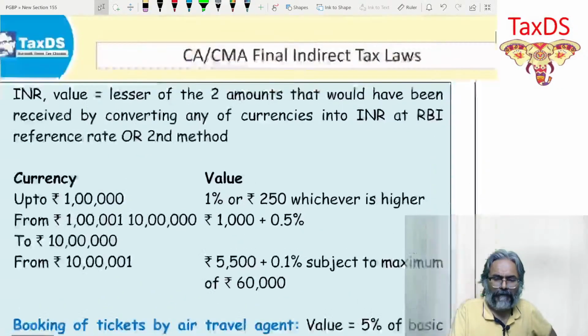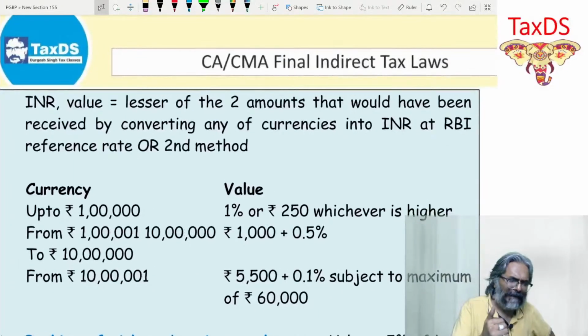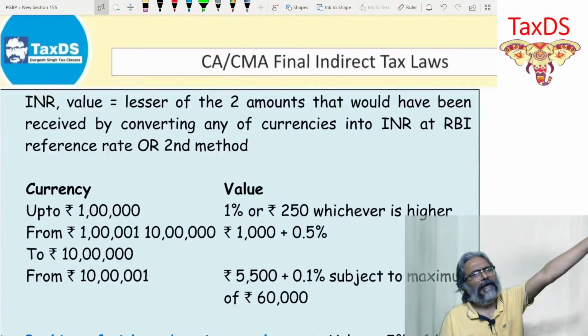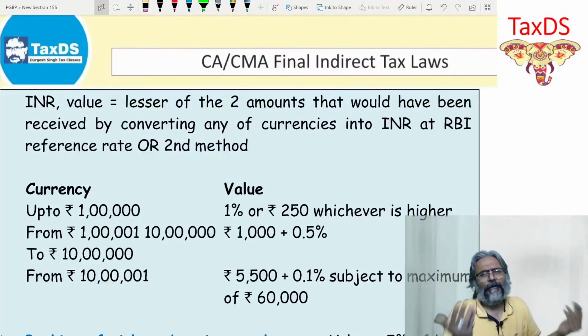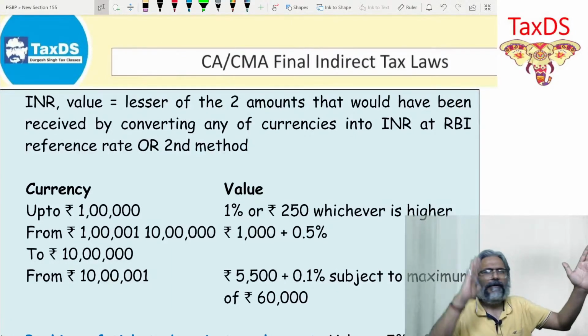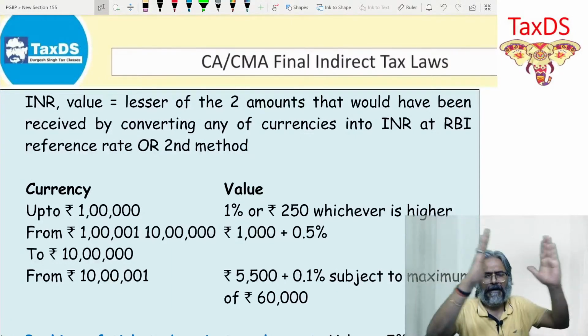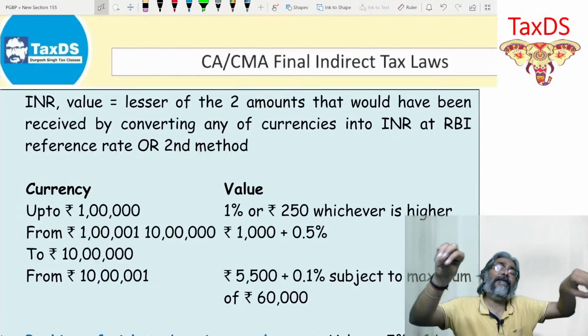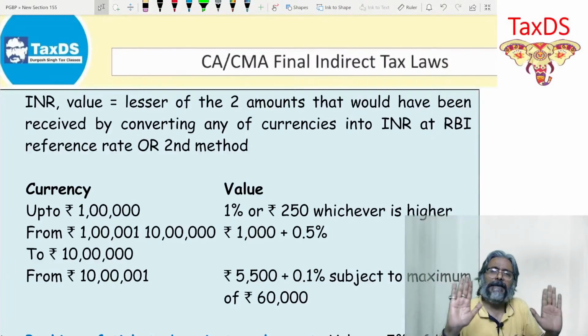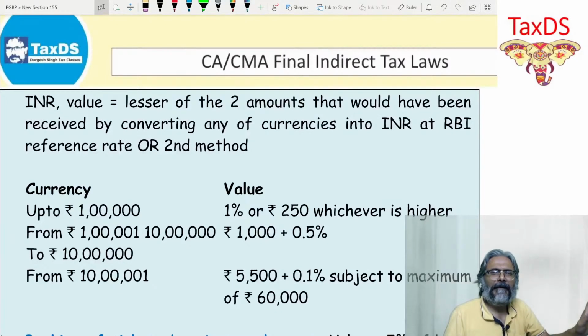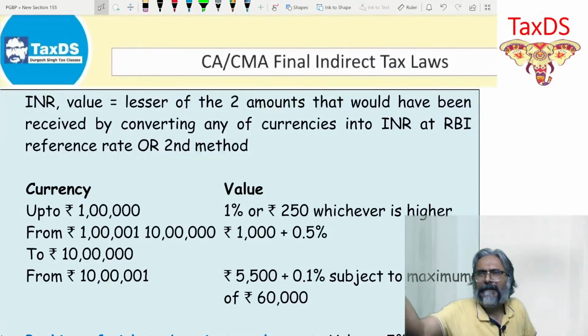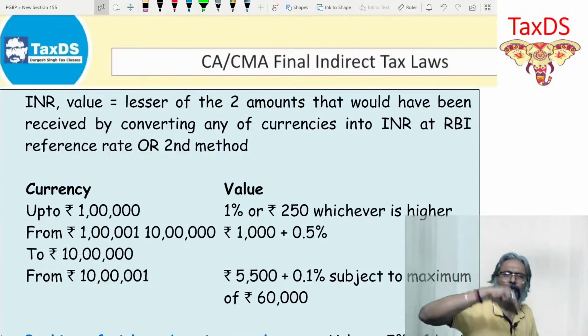So in this situation, students, it is as simple as that. Assume that I want dollars. So dollar to INR at the RBI reference rate. Just as simple. The way I told you about dollar to INR originally, the same thing you apply here. Similarly, for the euro also you do the same thing.